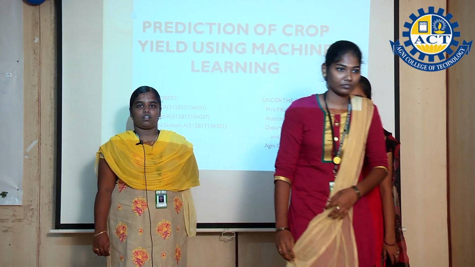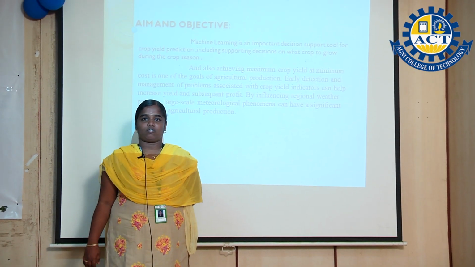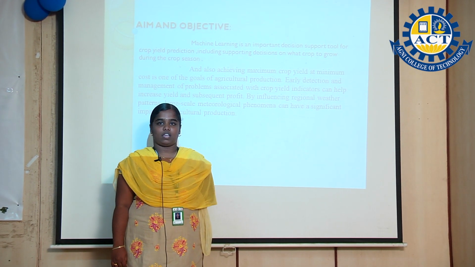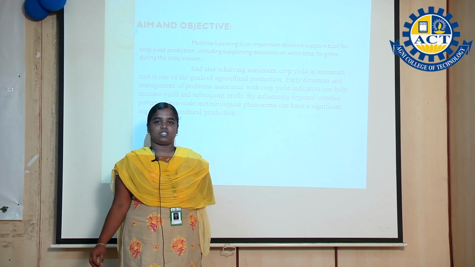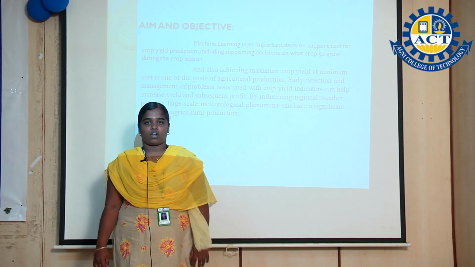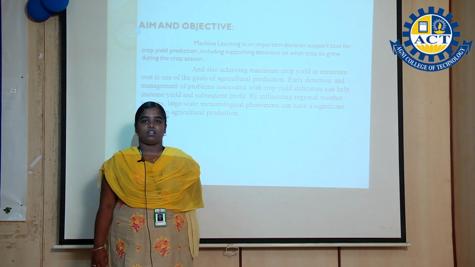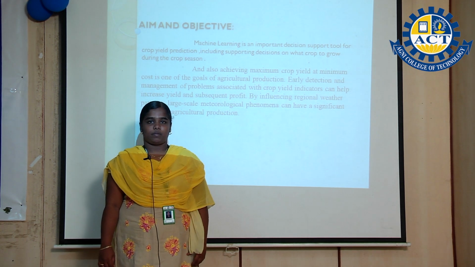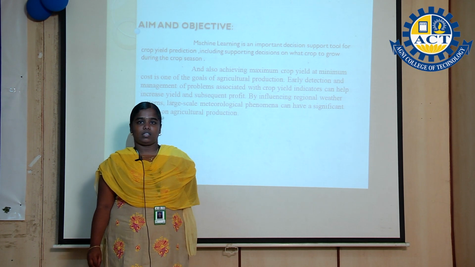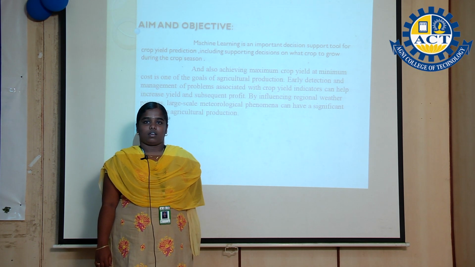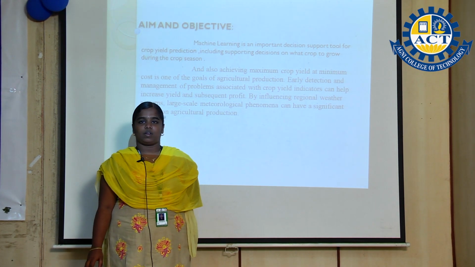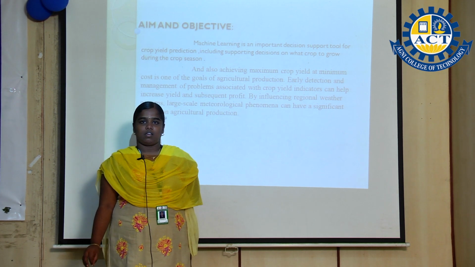First of all, I will tell about what machine learning is. Machine learning is one of the applications of AI that provides the system the ability to learn from experience without being explicitly programmed. Aim and objective: in machine learning, one of the supporting tools is crop yield prediction, during the crop season. In this way, farmers achieve minimum cost and maximum crop yield during agriculture prediction.